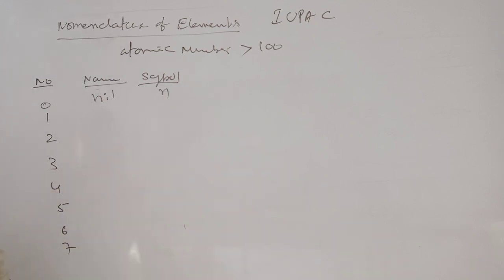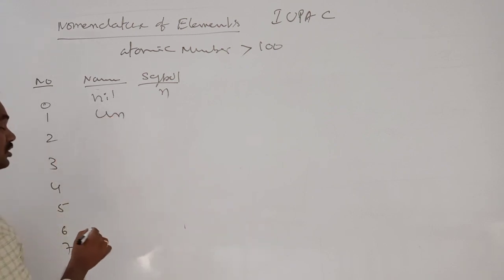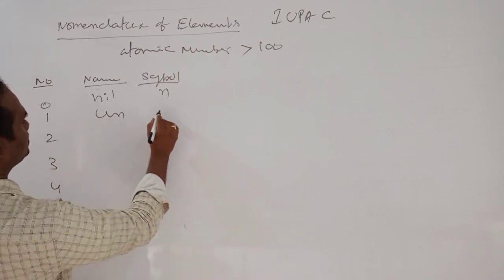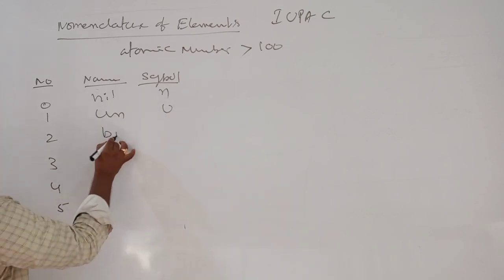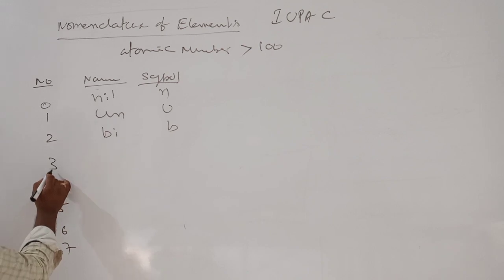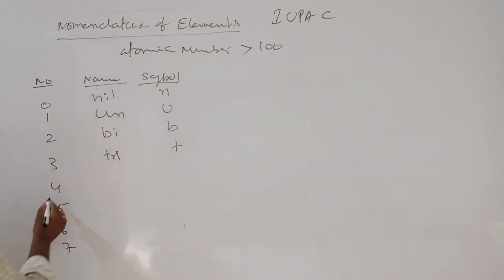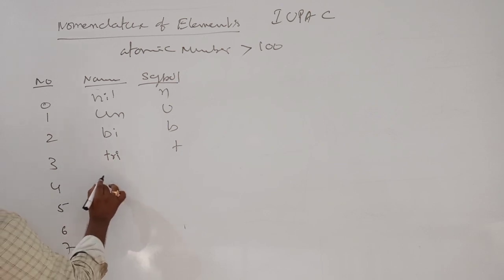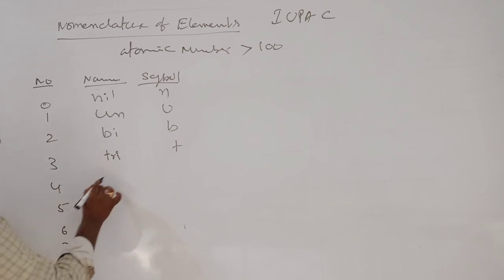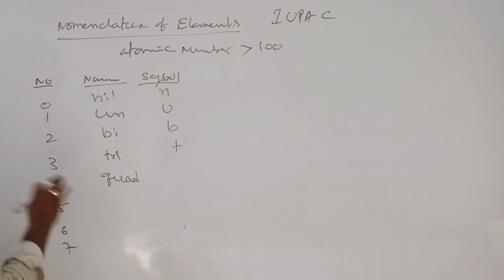We are using 'un'. 1 is un, symbol U. 2 means bi, symbol B. Carefully see. 3, tri, T. 4, actually tetra, but here we are using quad, because every first letter cannot repeat.